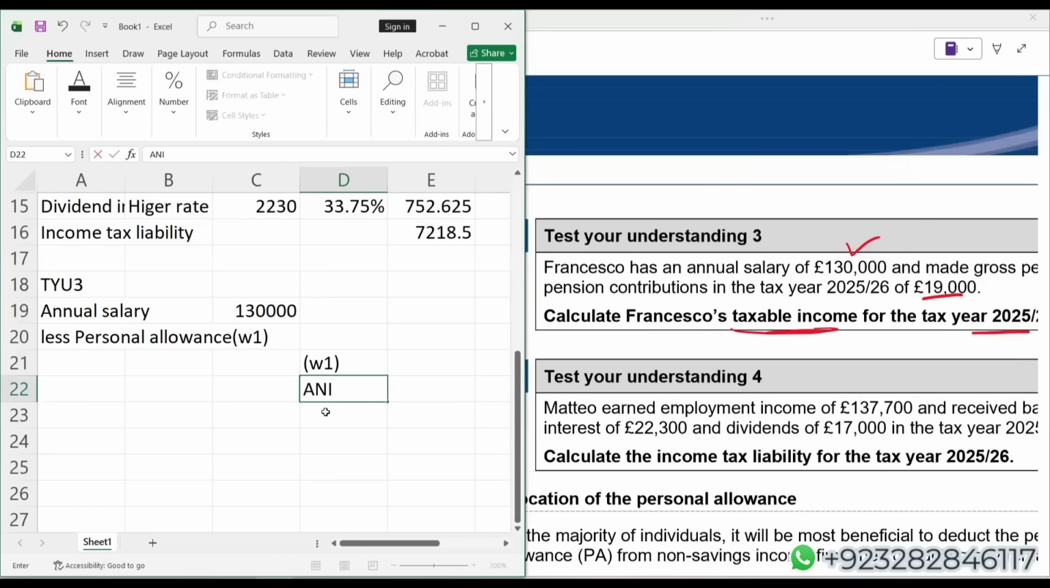ANI, adjusted net income, students. Annual salary is the only income, so this becomes your net income. From this net income, we will deduct gross personal pension contribution, which is 19,000. Here comes ANI.